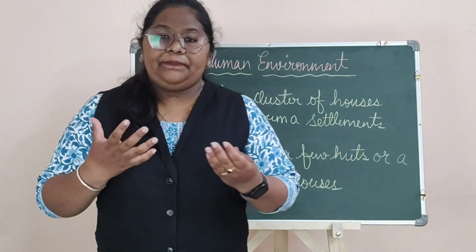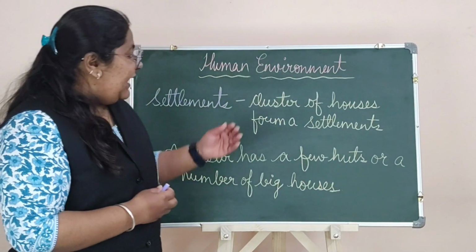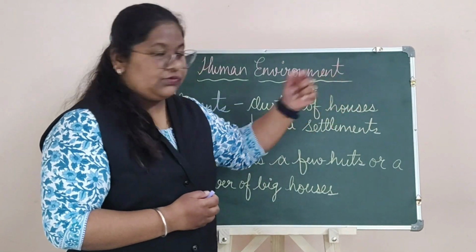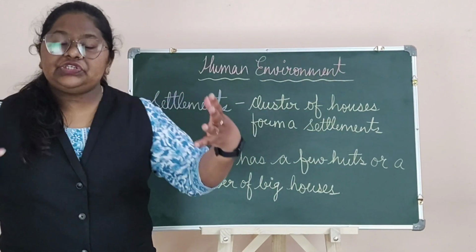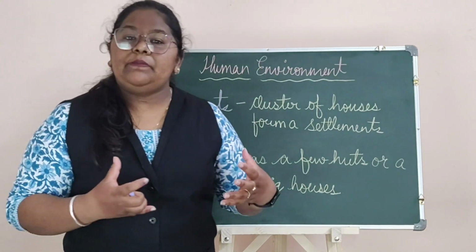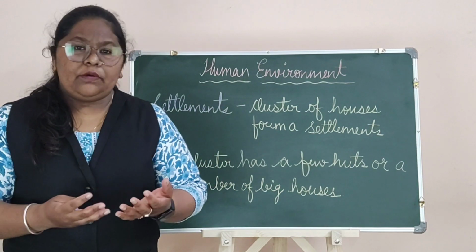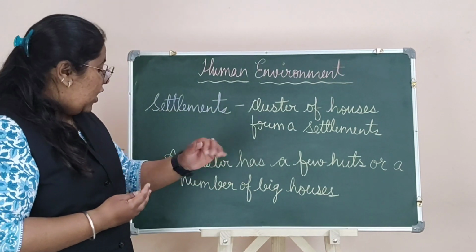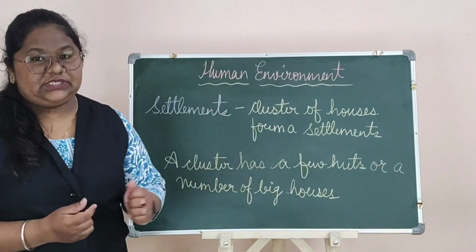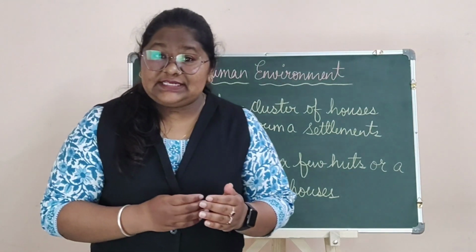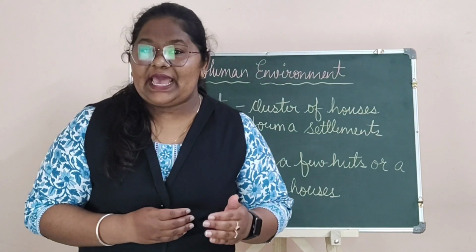So now basically a settlement is a cluster of houses. So a huge cluster of houses forms a settlement. A settlement can be in the form of a few huts or a number of big houses, and large settlements are known as towns and cities.